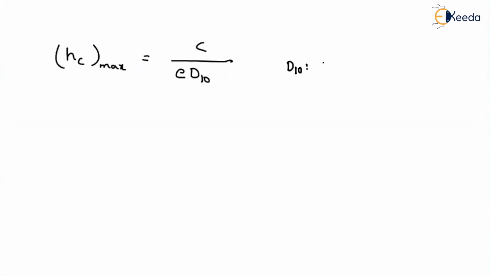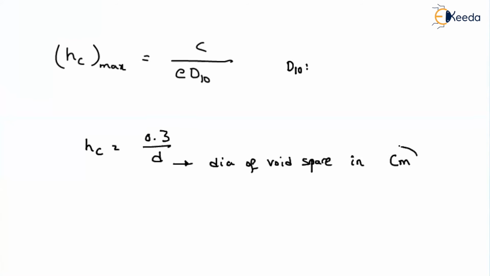Otherwise, we can also find it by using the relation: capillarity rise equals 0.3 divided by D. Here D is the diameter of the void space. This will be given in the question, and we have to consider it in centimeters.